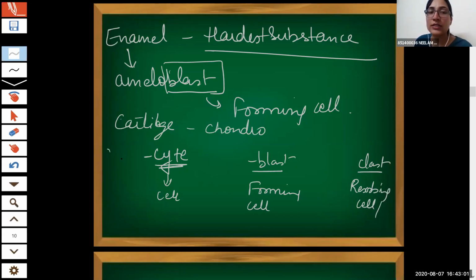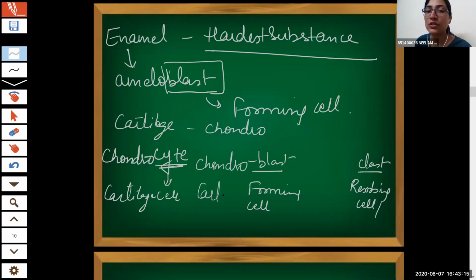So chondrocytes are cartilage cells. Chondroblasts are cartilage forming cells. Similarly, chondroclasts are cartilage resorbing cells. Got it? Understand? Simple?